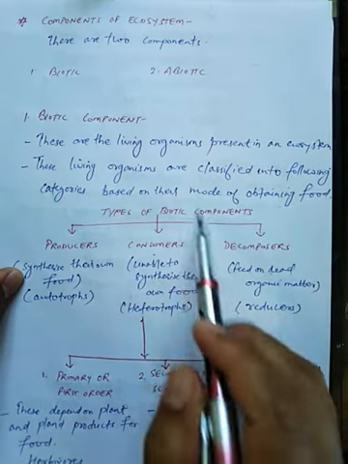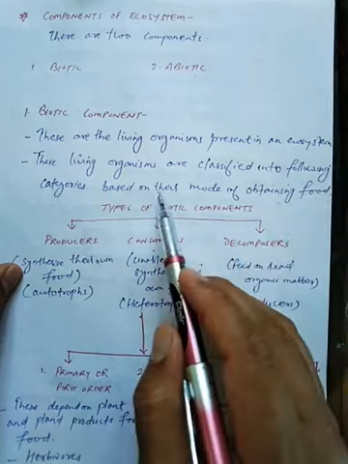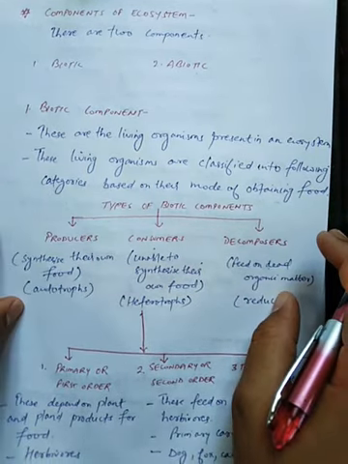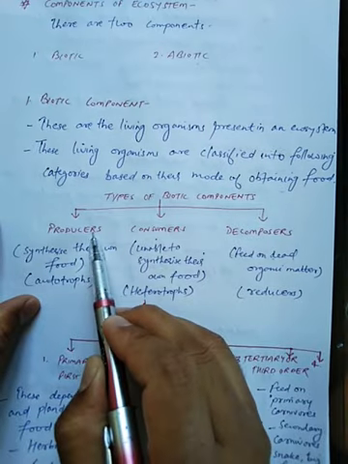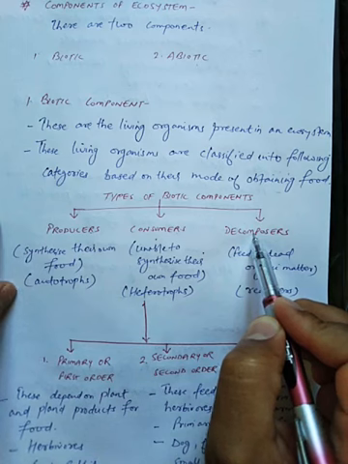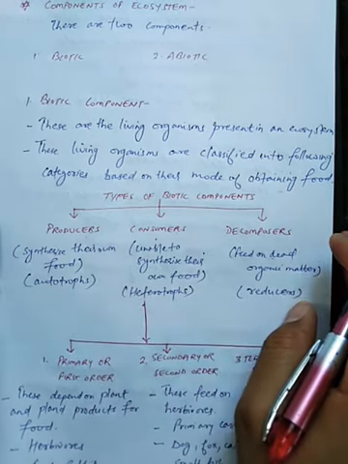So these biotic components are classified into the following categories on the basis of their mode of obtaining food. First is producers, second is consumers, third is decomposers. So students, you can see producers like plants.